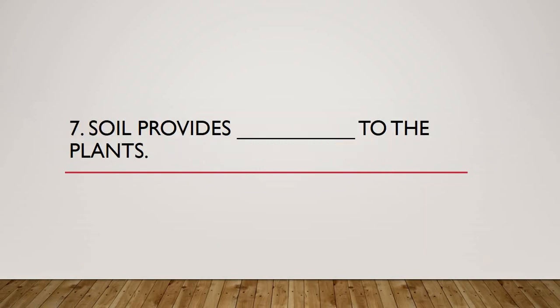Moving on to 7th question. Let me read the question first. Soil provides dash to the plants. See, if you have noticed here, I have kept a long blank. That means I am giving you the clue that the answer is not short. Let me repeat the question. Soil provides dash to the plants. So what does soil provide to the plants? What is the role of the soil? Okay, I'll give you 4 seconds to think and write the answers.